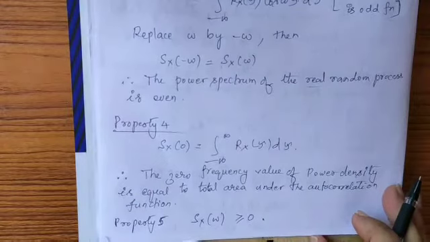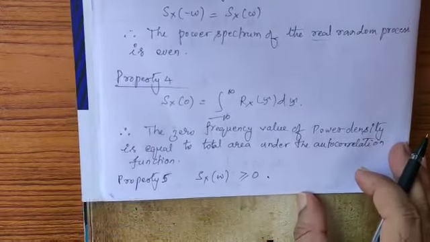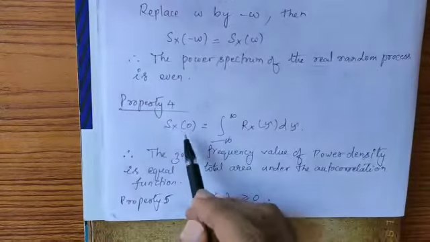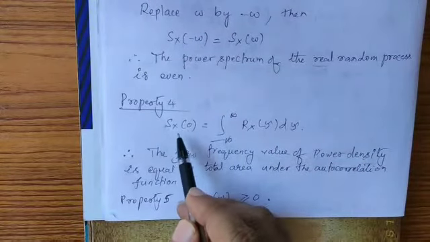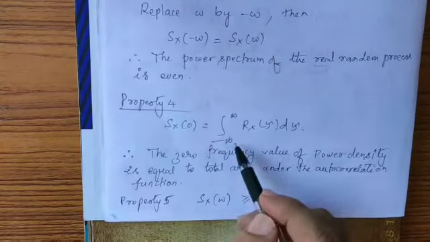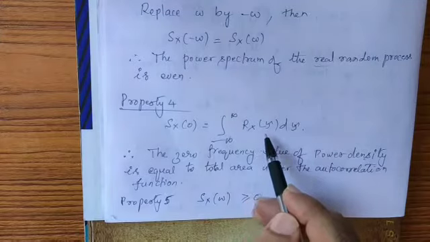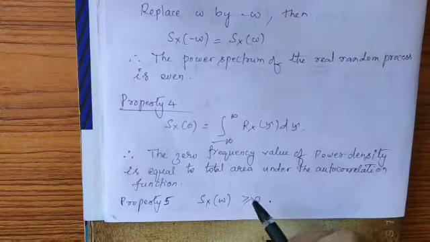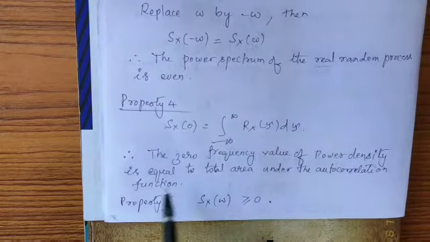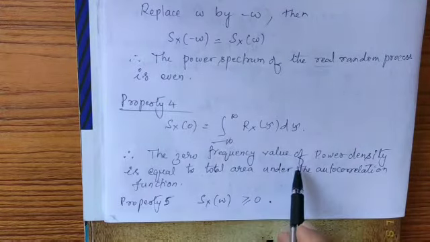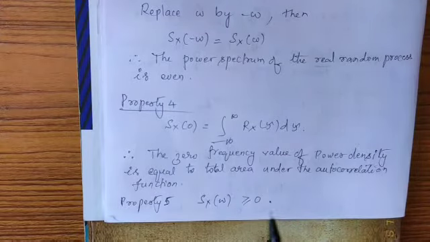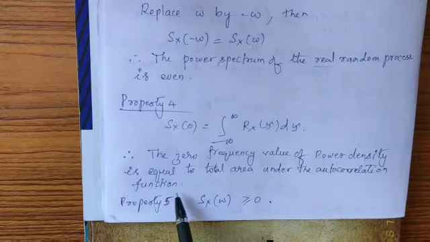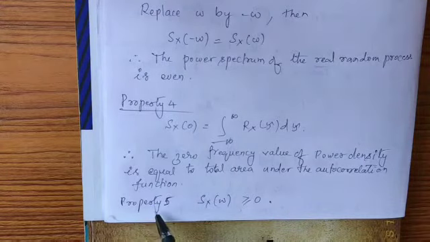Now the fourth property: if I substitute omega equal to 0, then Sx of 0 will be the integral from minus infinity to plus infinity of Rx of tau d tau. What does it give? It gives us the area once again. Therefore, the zero frequency value of the power density is equal to the total area under the autocorrelation function. So one more property, I wrote that, which I explained in the beginning itself.